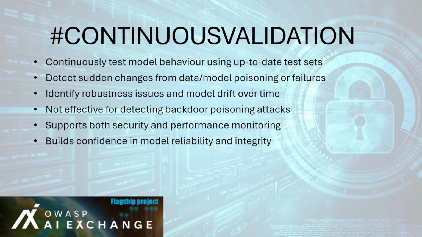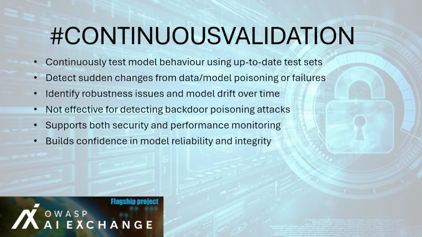The continuous validation control ensures that AI models remain accurate, secure, and trustworthy after deployment by continuously evaluating their performance against a reliable test set. It bridges both cybersecurity and data science assurance, detecting early warning signs of attacks or degradation. The purpose of this control is to detect abnormal behavior that may indicate compromise, for example, data poisoning or evasion attacks, or reduced performance due to changes in the operational environment. This practice helps maintain ongoing trust and reliability in AI systems.